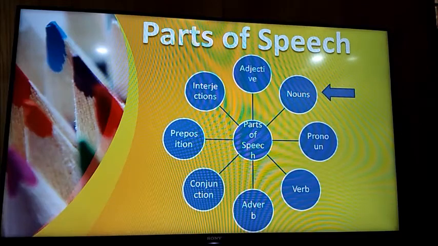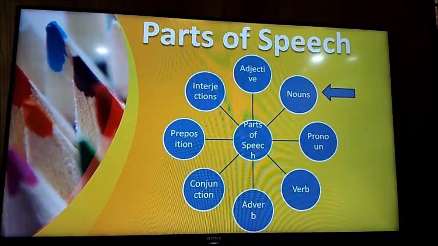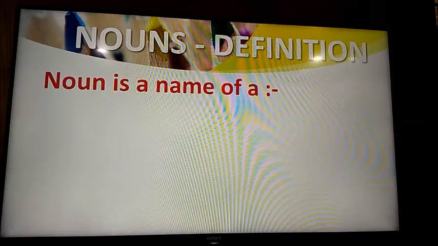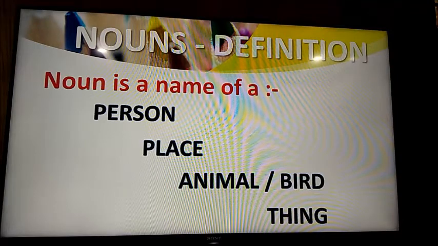So I think you all have learned this topic nouns previously in your classes. So let's just have a quick revision of what you have already done. What is the definition? Noun is a name of a person, place, animal, or bird or thing. Okay, this is a noun. Let's see some examples.